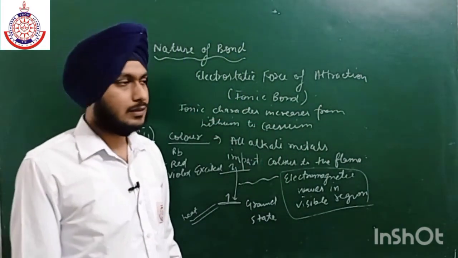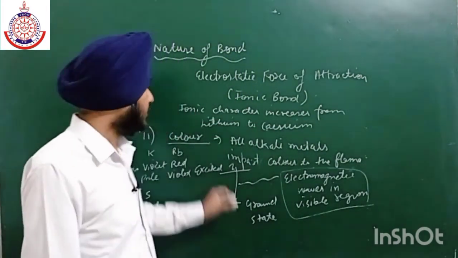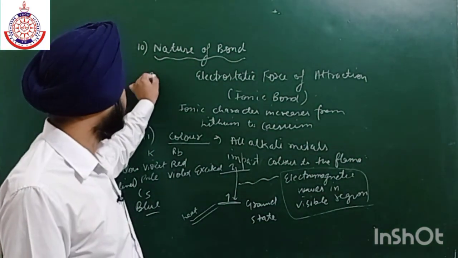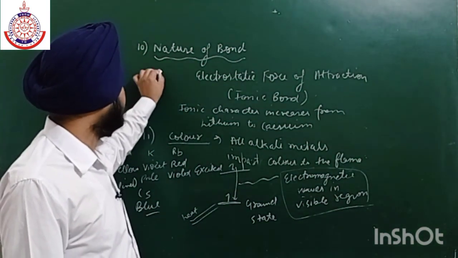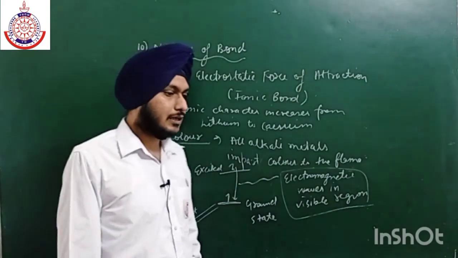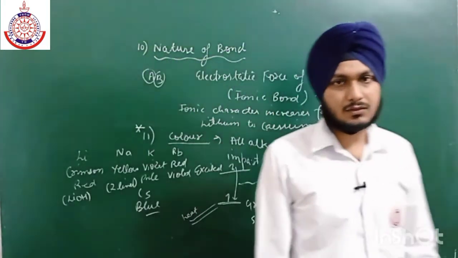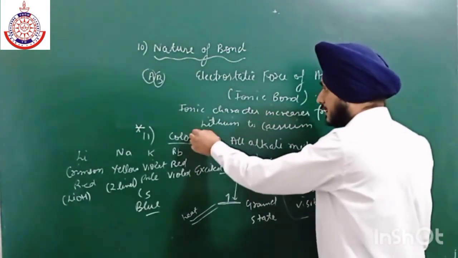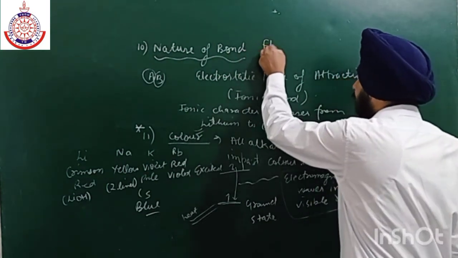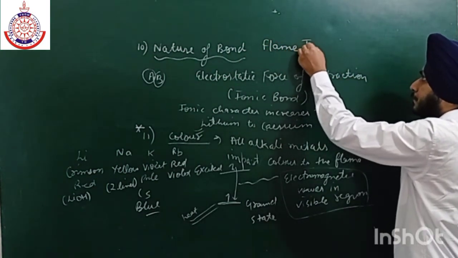If we have some unknown compounds, for example, we have an unknown compound AB. A is the cation and B is the anion. So in order to check which cation is present, we can easily use this test. This is known as the flame test. Okay, flame test is used.